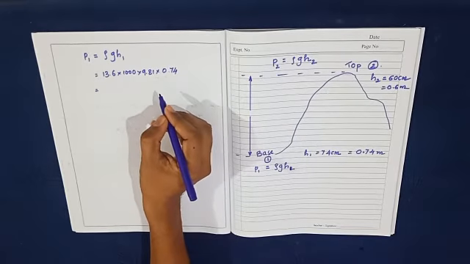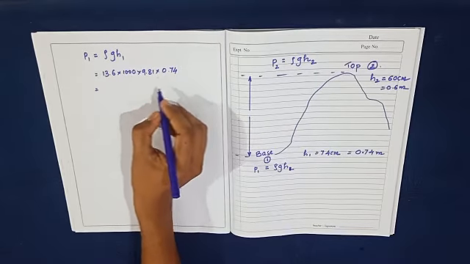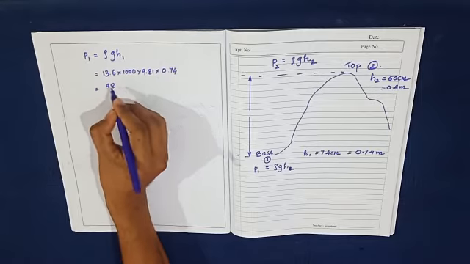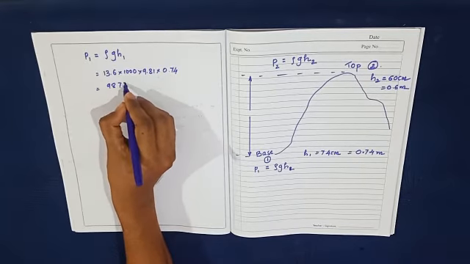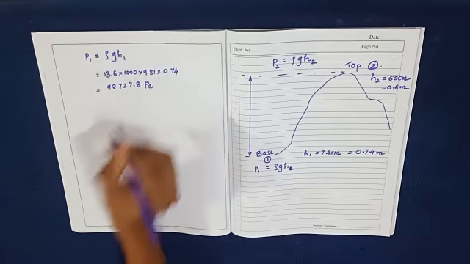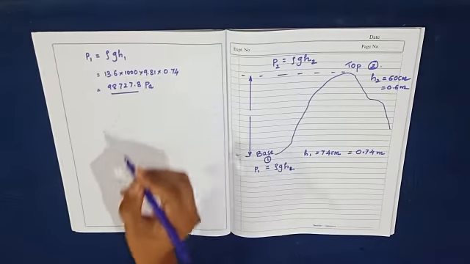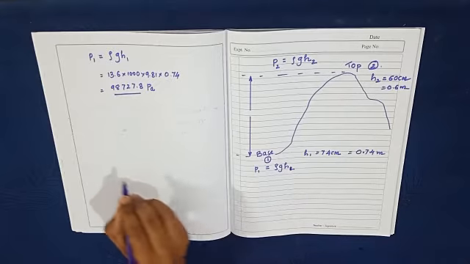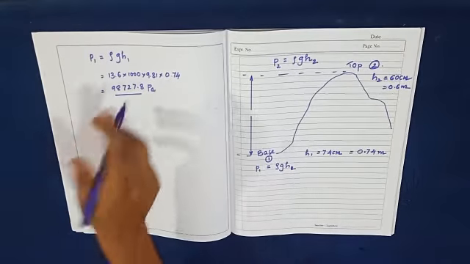So the answer is 98727.8 Pascal. This is the pressure by using H1.